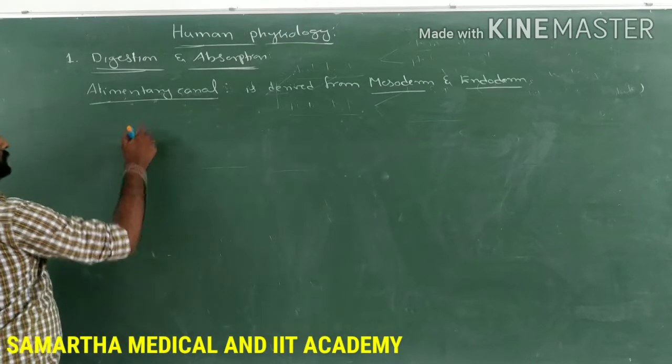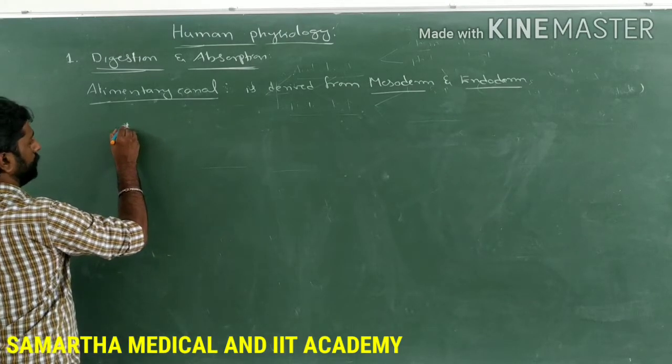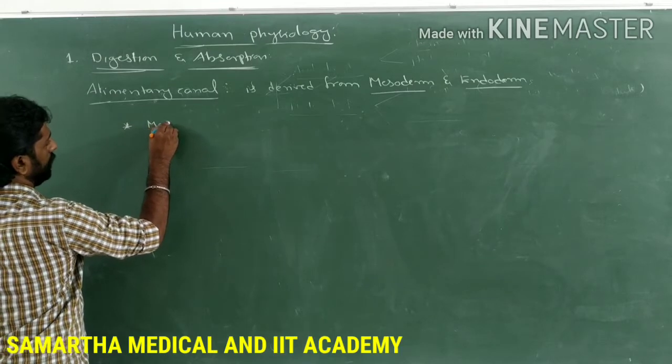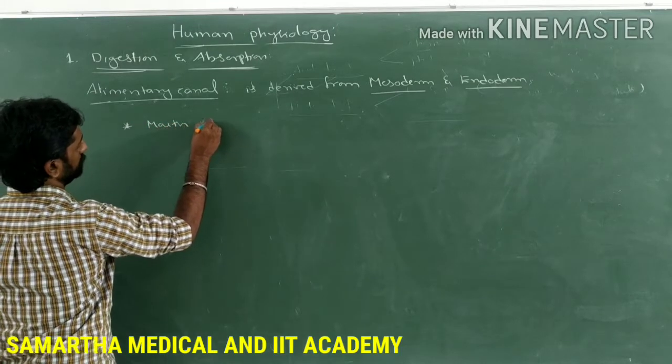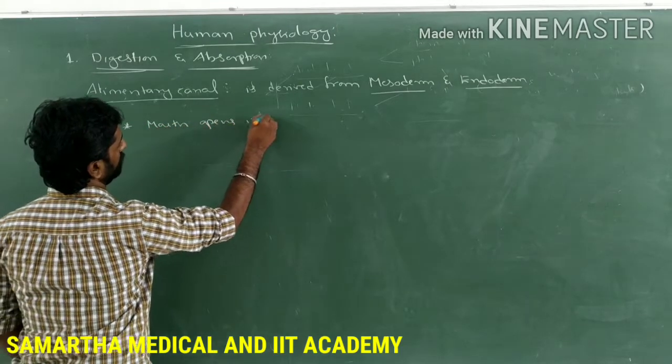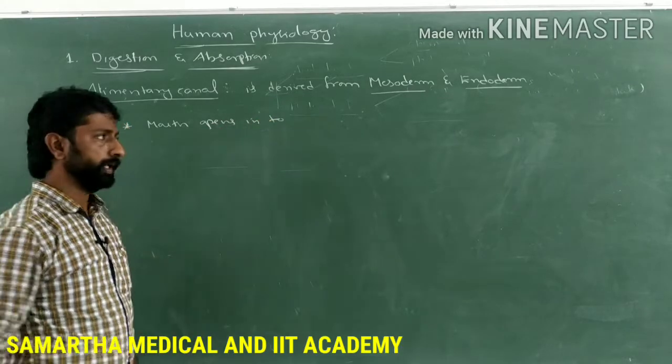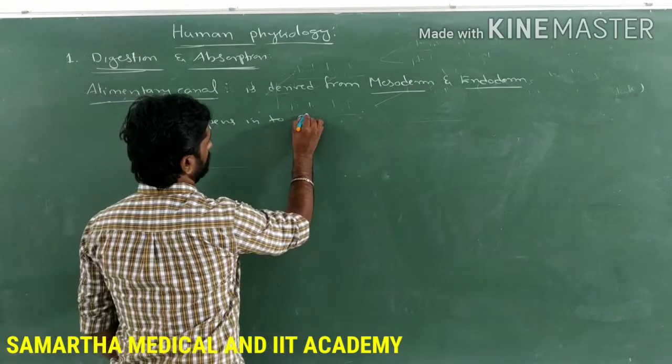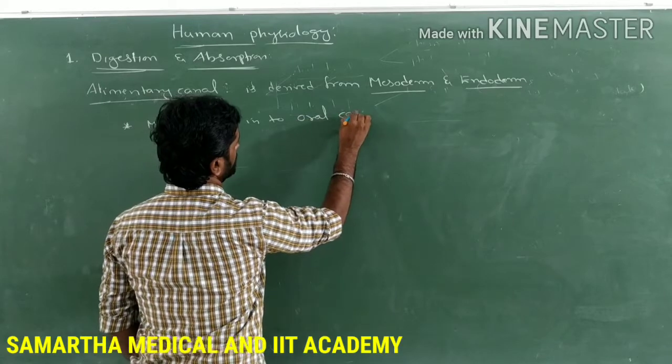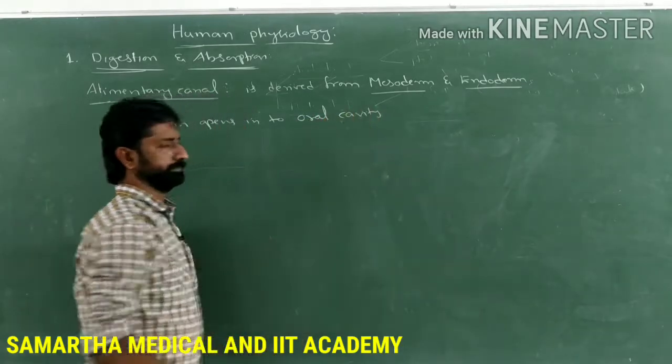And so in alimentary canal, what happens here? The mouth opens into a cavity. That cavity is called the oral cavity.